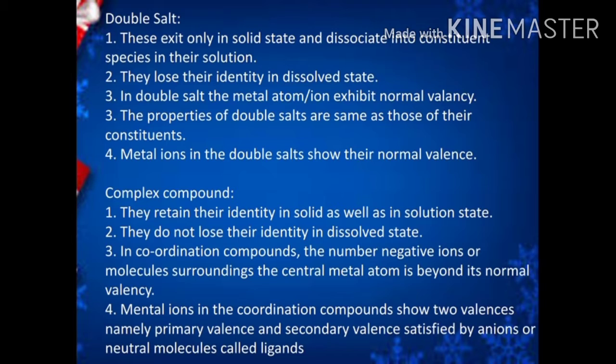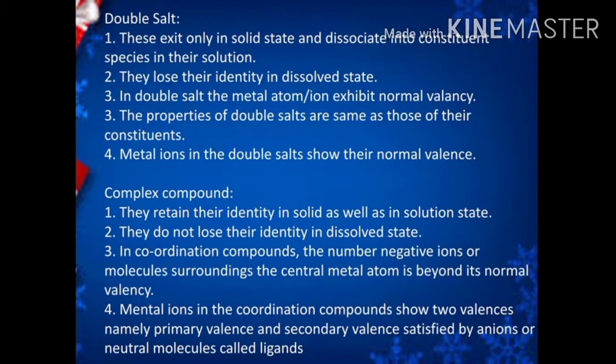In a double salt, the metal atom and ion exhibit normal valency. The properties of a double salt are the same as those of its constituent ions. Metal ions in the double salt show their normal valency, and not only metal ions, the other ions also show normal valency.